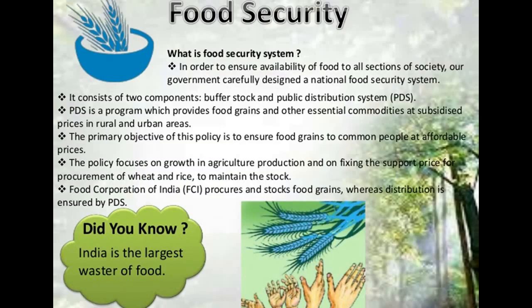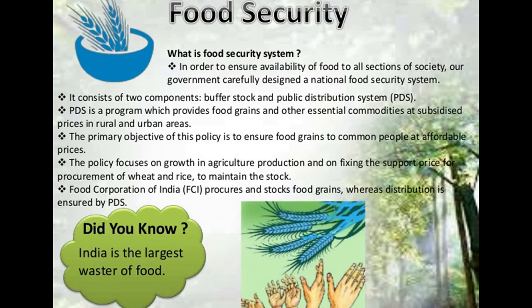And then we have talked about food security. So what is the food security system? In order to ensure availability of food to all sections of society, our government carefully designed a national food security system. It consists of two components, which are buffer stock and public distribution system. So the PDS is a program which provides food grains and other essential commodities at subsidized prices in rural and urban areas, and the primary objective of this policy is to ensure food grains to common people at affordable prices.